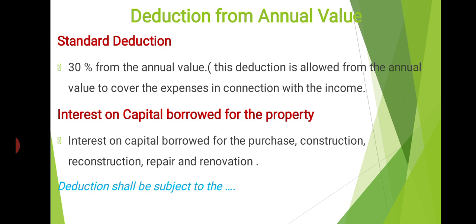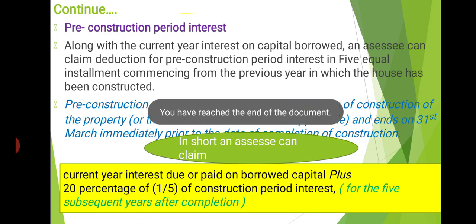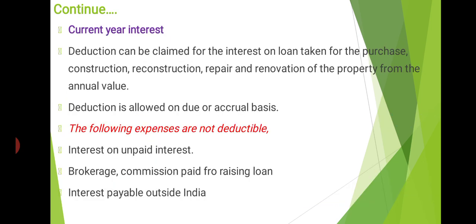That is, interest on capital borrowed for purchase, construction, reconstruction, repair or renovation, etc. But the deduction is subject to conditions. There are two types of deduction as far as interest is concerned: current year interest and pre-construction period interest. These are the two situations we may face.